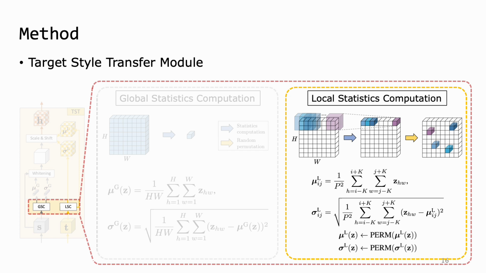Specifically, we compute the local mean and local standard deviation for each position ij using its local window. Then, the calculated statistics are randomly permuted over spatial positions. The random permutation offers implicit data augmentation for synthetic target features, thus encouraging the model to be more robust to the domain discrepancy. The calculated global and local statistics are then utilized for obtaining synthetic target features.